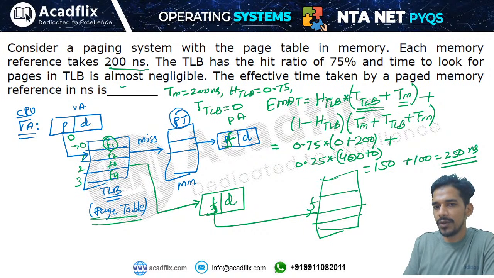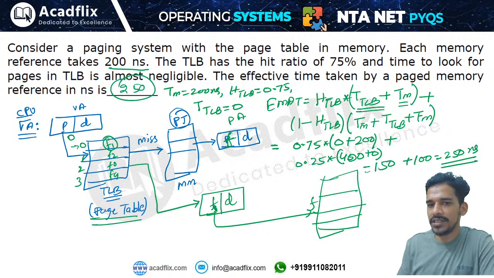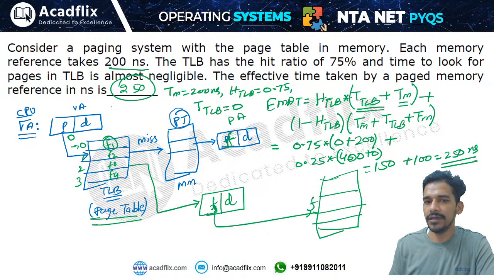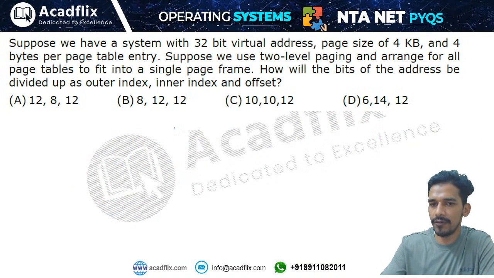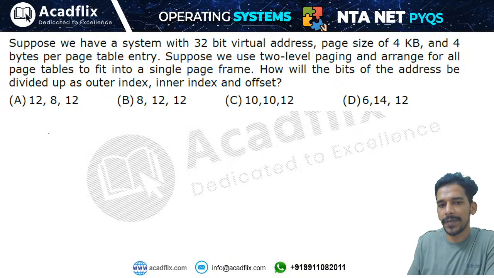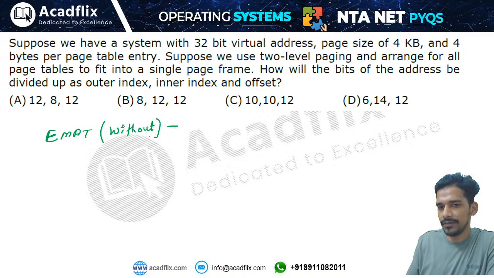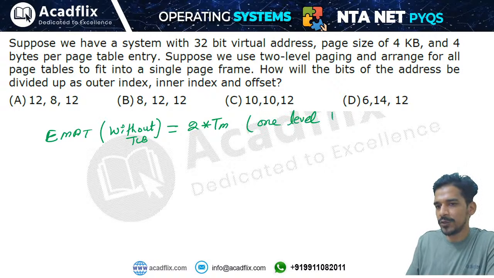So note down this formula anywhere. This is paging with TLB. We have two formulas of effective memory access time. One formula is without TLB. If you are not using TLB to store the page table, then the formula will be simply 2 times memory access in case of one level paging, because one memory access to convert virtual address to physical address and one memory access to finally access the data.